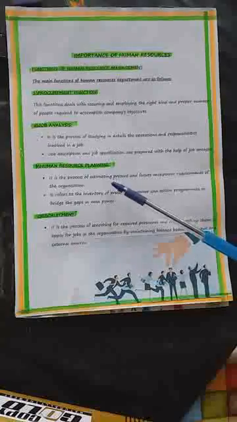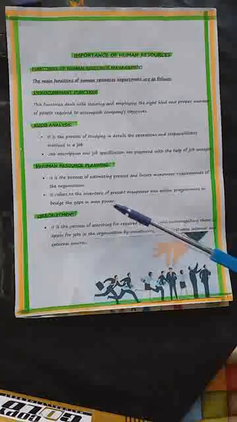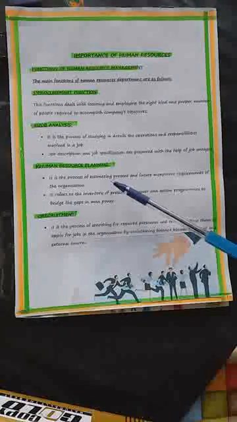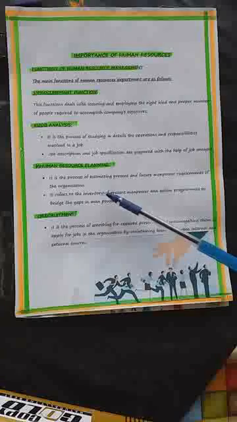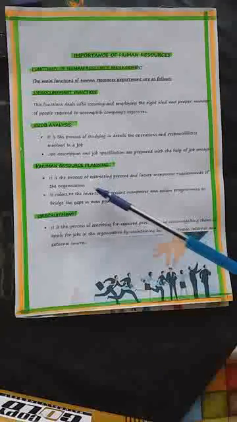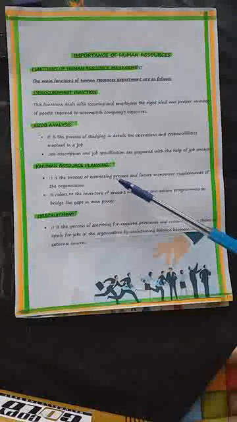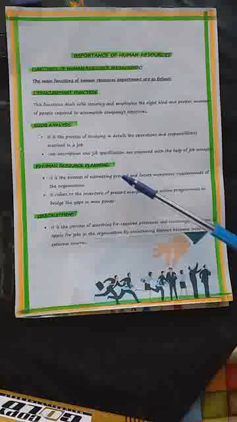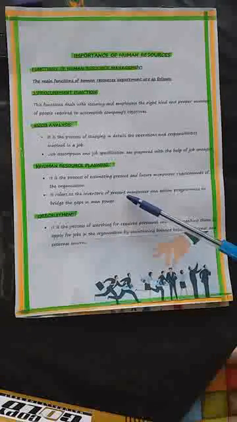The second important function is human resource planning. These are very big terms, children. They are themselves a chapter. So you must understand, I've made it easy and simple for you with two points here. Human resource planning, the second important function under procurement function of human resource department, is a process of estimating present and future manpower requirements of the organization. It refers to the inventory, stock of present manpower and action programs to bridge the gaps in manpower.